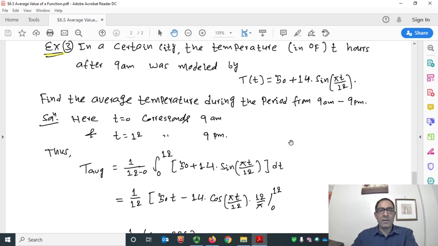So let's begin the solution. To find the average temperature, I need a closed interval where I can take the definite integral. So let's first discuss the closed interval here. Here t equals 0 corresponds to 9 a.m. and t equals 12 corresponds to 9 p.m. So our interval is 0 to 12. Great. Then by the formula, the average value of the temperature equals 1 over b minus a, which is 12 minus 0, times the definite integral from 0 to 12 of our given temperature function, which is 50 plus 14 times sine pi t over 12.